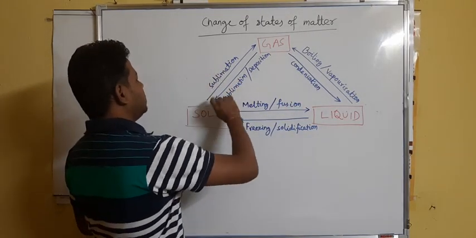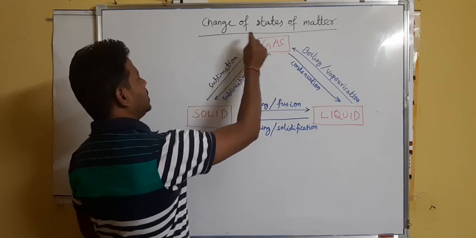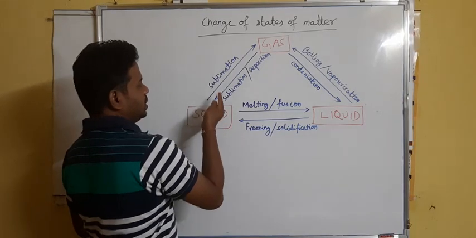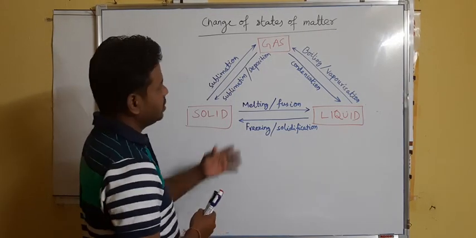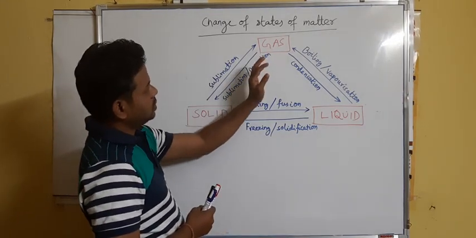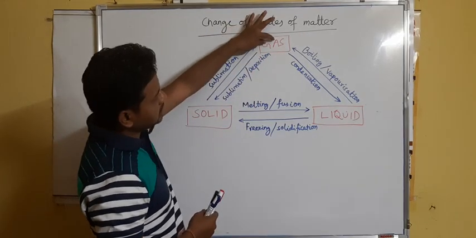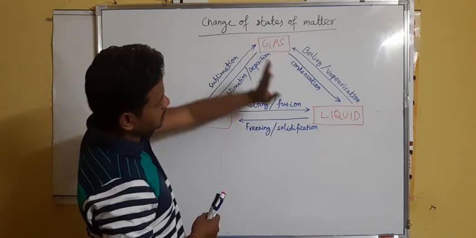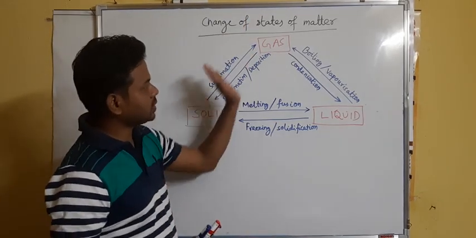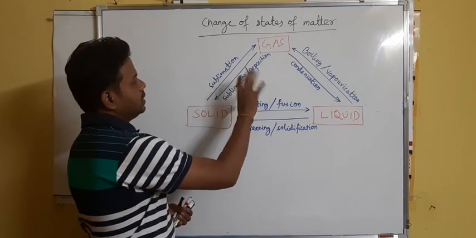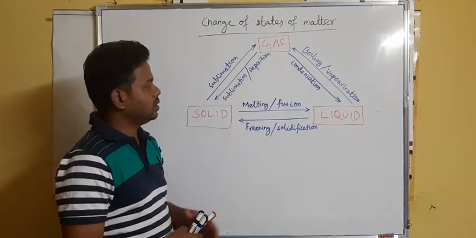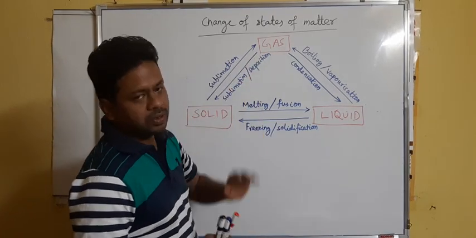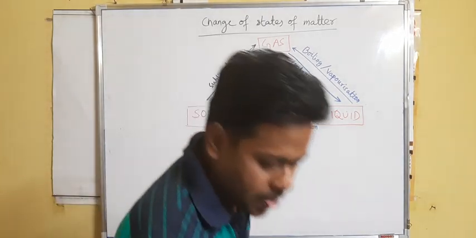Then what is sublimation? The process by which solid directly changes to gas or gas directly changes to solid is known as sublimation. But deposition is the process by which gas directly changes to solid without changing into liquid. So this is all about the different points, or how you can change one state of matter to another state of matter.